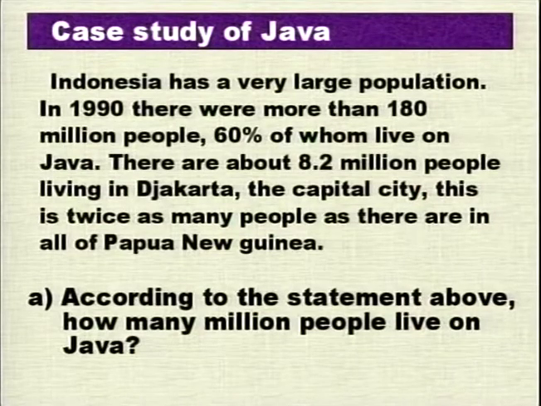The 8.2 million people living in the city of Jakarta is twice as many people as there are in the whole of Papua New Guinea. That statement is there on page 13 of our booklet.